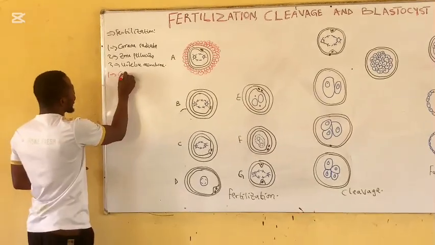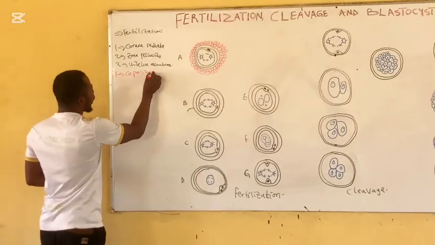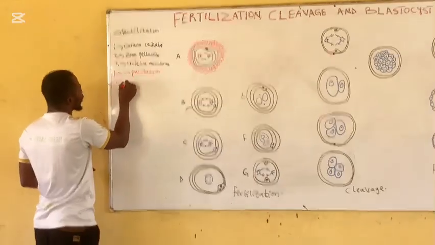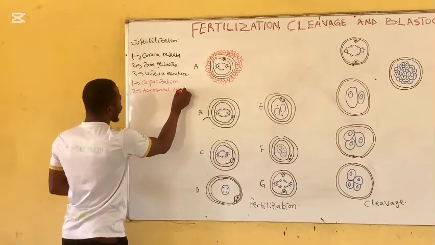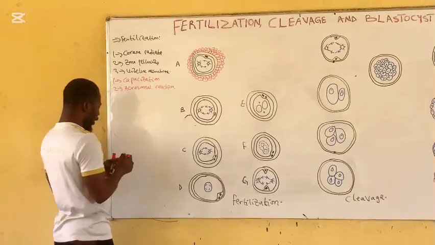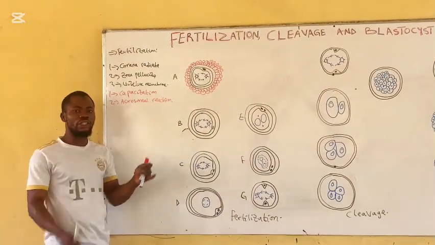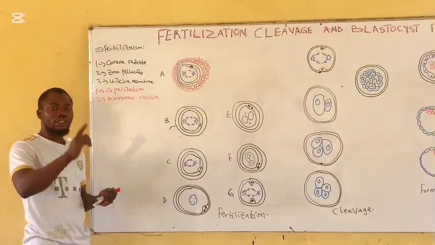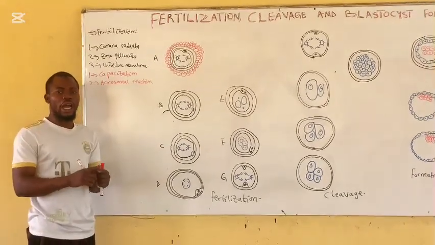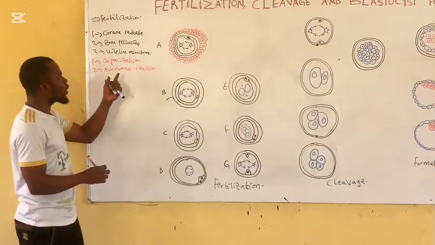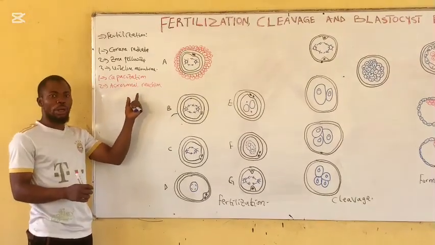First one is capacitation. Then the second one is acrosomal reaction. Capacitation is the process in which the glycoprotein and the seminal plasma protein covering the cell membrane are dissolved from the acrosomal region of the sperm.